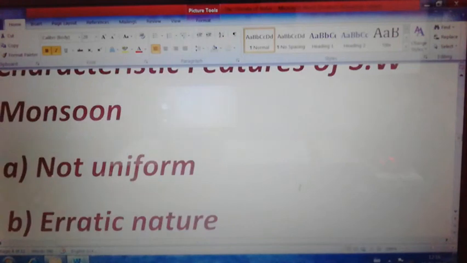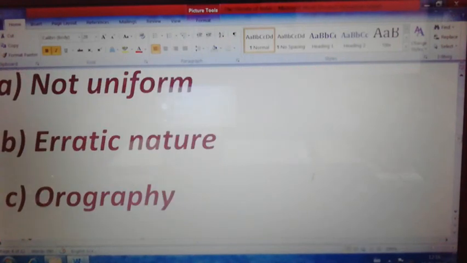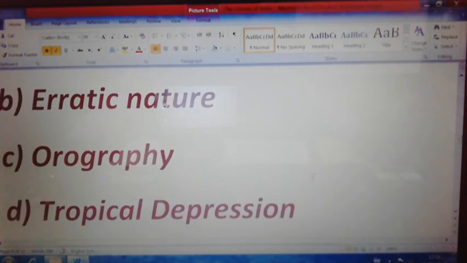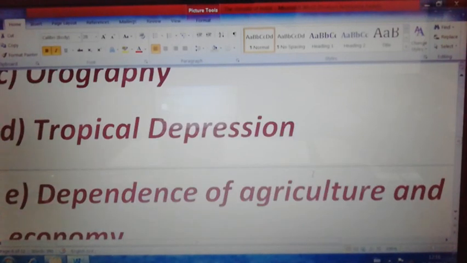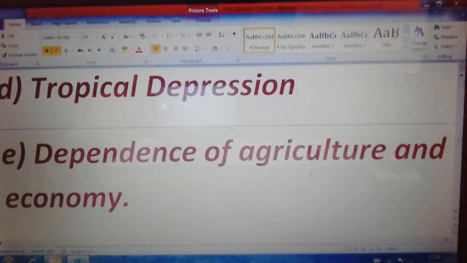The southwest monsoon wind characteristic is orographic in nature. It is the third point. Then the fourth point is dependence of agriculture and economy. It is widely dependent on the arrival of the southwest monsoon wind. It so affects Indian agriculture and economy.